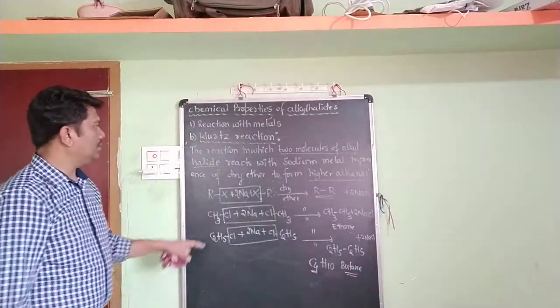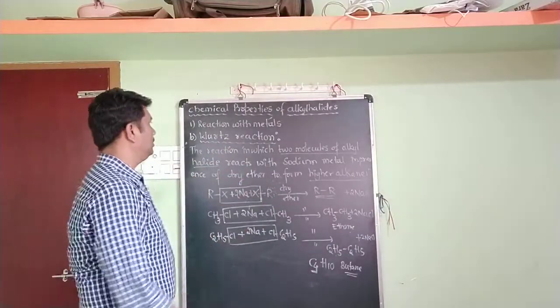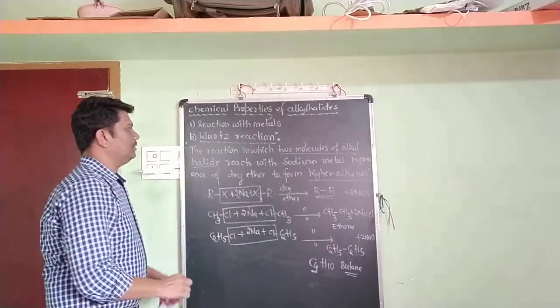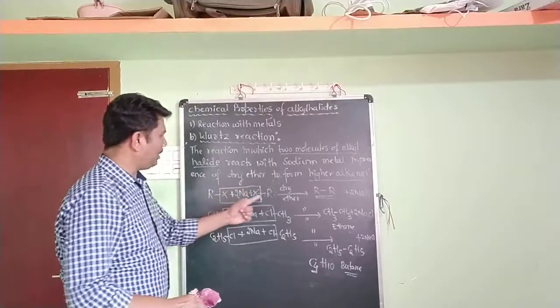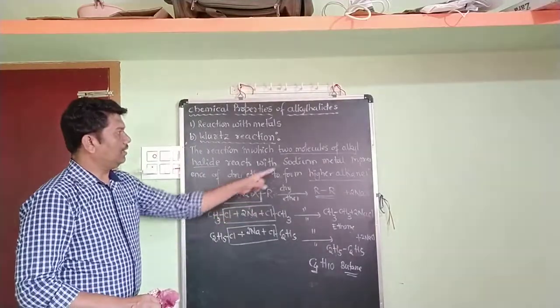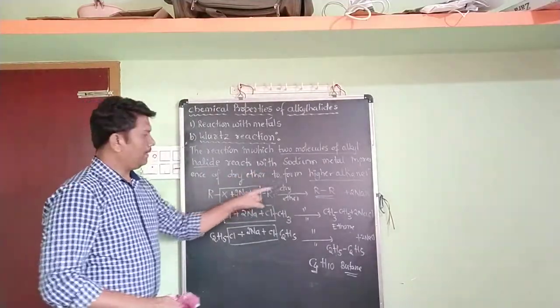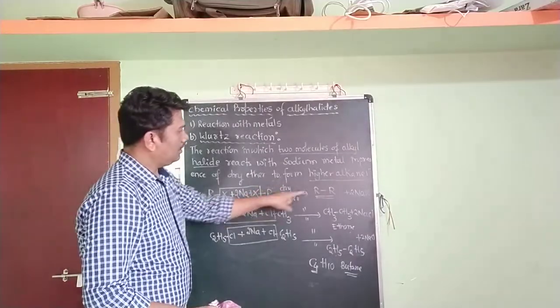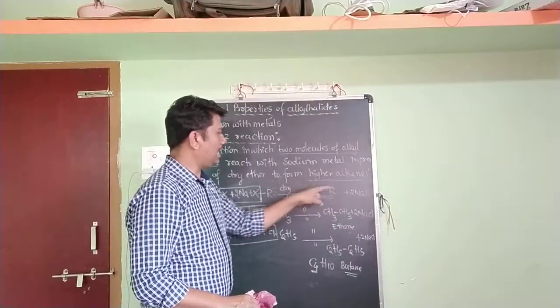So this is the Wurtz reaction. The first statement: the reaction in which 2 molecules of alkyl halide react with sodium metal in presence of dry ether to form higher alkane, that is R-R.